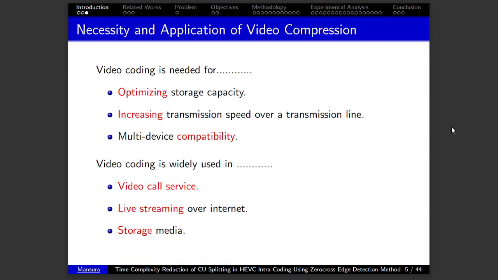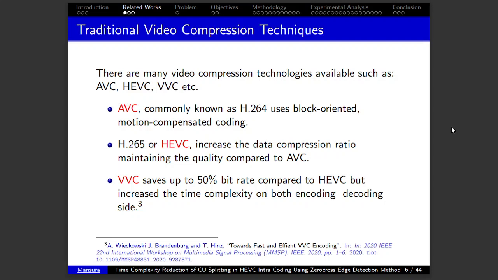Video compression is mainly needed for optimizing storage capacity, increasing transmission speed over the transmission line, and multiple device compatibility. Video coding is widely used in video call services, live streaming, and storage media. There are many video compression technologies available nowadays. AVC, commonly known as H.264, uses block-based motion compensated coding. H.265 or HEVC increases the data compression ratio while maintaining quality compared to AVC. And VVC is a new generation video compression technique that saves up to 50% bitrate compared to HEVC, but increases the time complexity on both the encoding and decoding side.